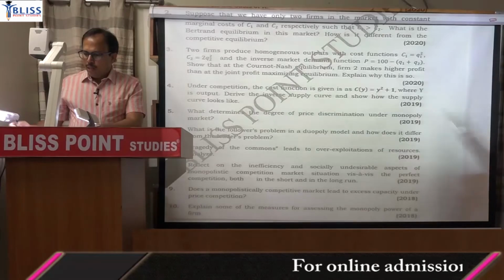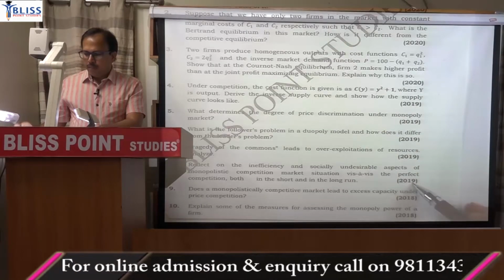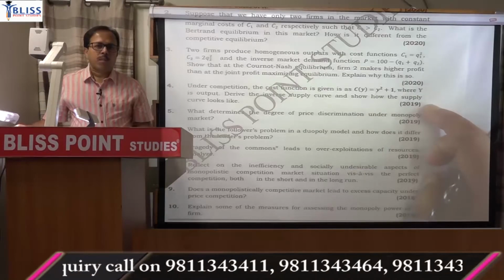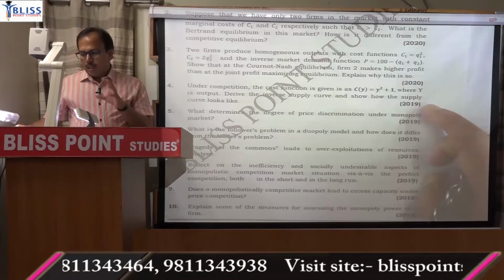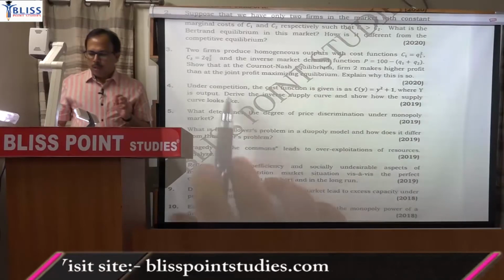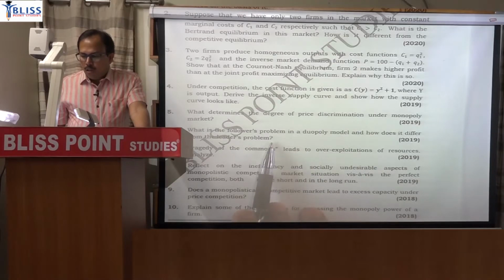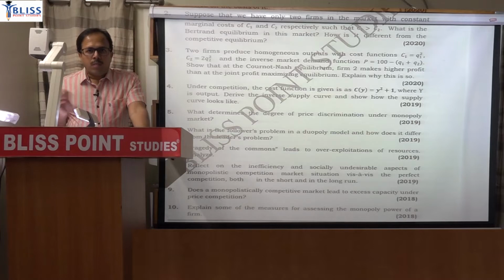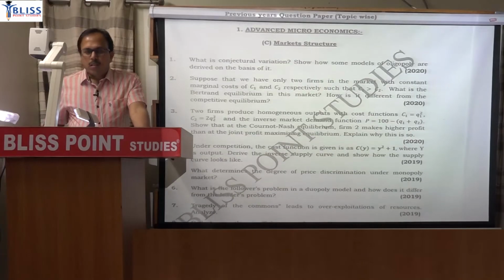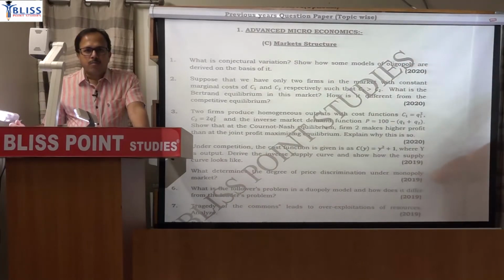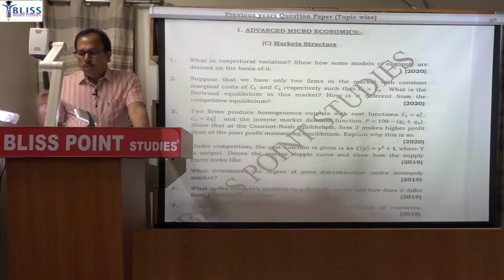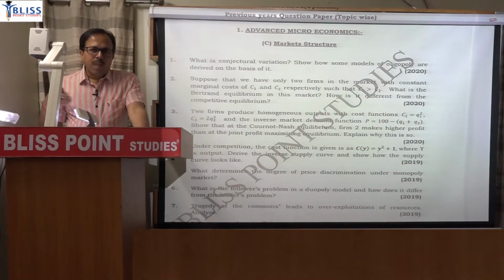But in 2019 you will find 1 question, 2, 3, 4 and 5. There were 5 questions from market structure topic in micro, but the composition of those 5 questions was: 1 question from perfect competition, another from monopoly, a third from oligopoly, a fourth from monopolistic. So all aspects from market structure were well represented. But in 2020 only the oligopoly topic was tested. Once you see the questions in detail every year, you can see the pattern, and in that way you can to some extent anticipate what is going to come.